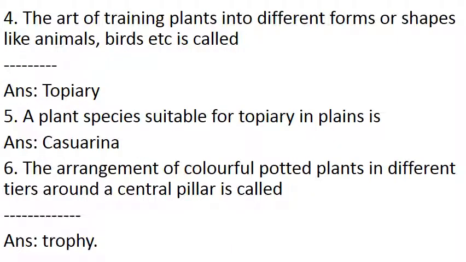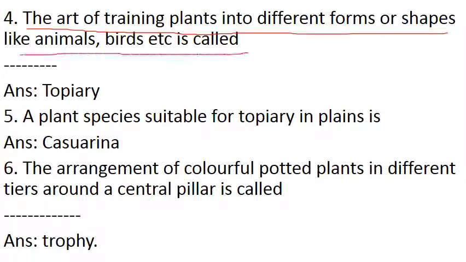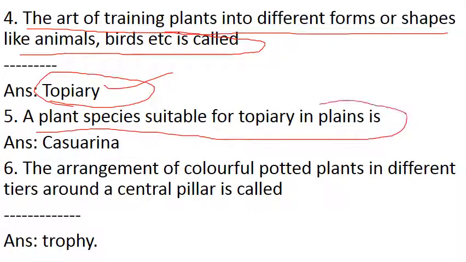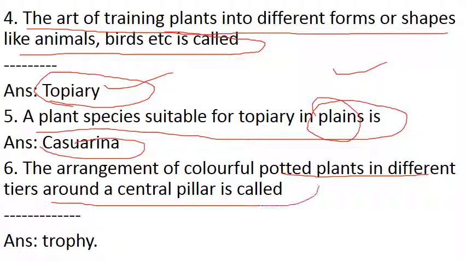Some more standard questions are there, these are examiner's choice. The art of turning plants into different forms or shapes like animals, birds, etc. is called topiary work. We already discussed, we saw that dragon. A plant species suitable for topiary in plains, remember, not in hills. So it is Casuarina, and many species are there, you should remember. The arrangement of colorful potted plants in different tiers around a central pillar is called trophy. Don't confuse trophy and topiary.